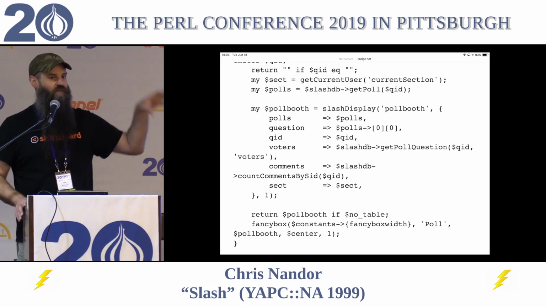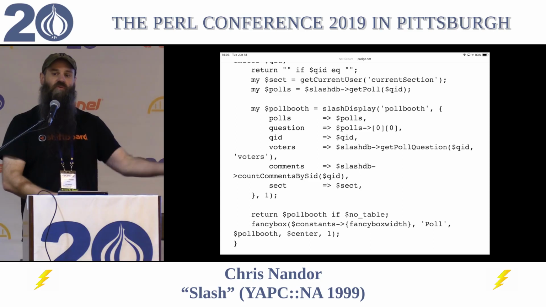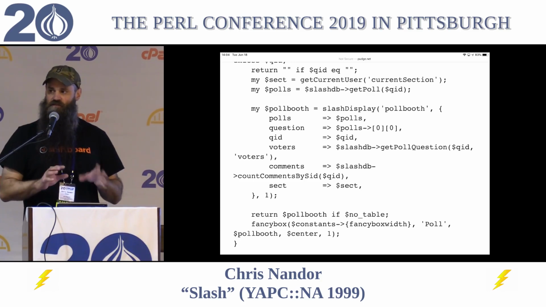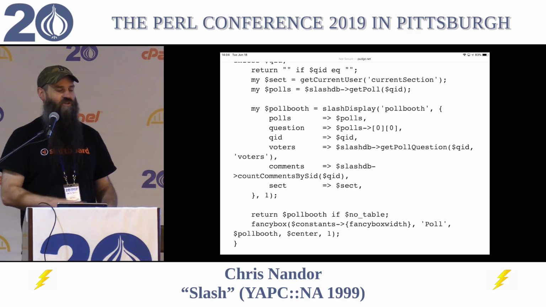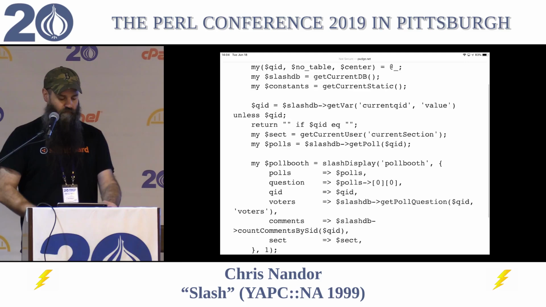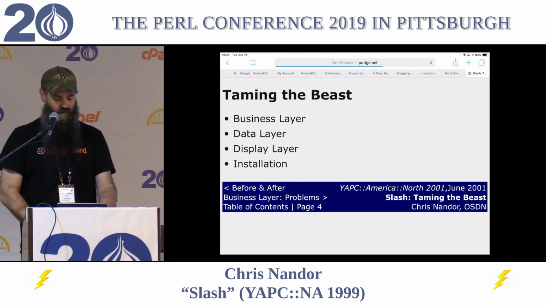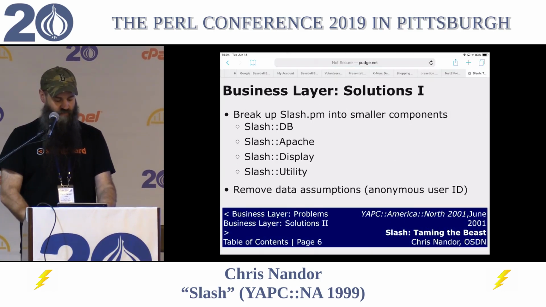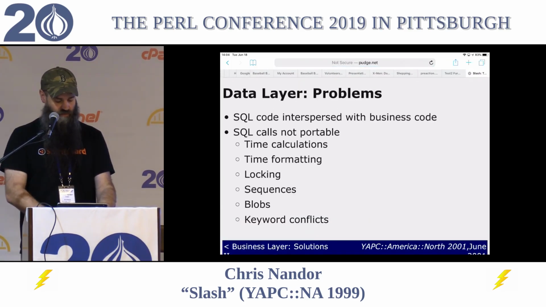We actually stored our templates in the database, and I wrote a Template Toolkit provider layer to pull the right template out of the database and cache it. It would compile it, because those of you who use Template Toolkit, you can actually compile those templates. They compile to Perl code. So we would compile it, cache it. Everything would be in the database there. And we also had cool stuff where we could actually call our Slash API from inside a template. This is all just, here's how you make old code not suck so much. That's all that's talking about.